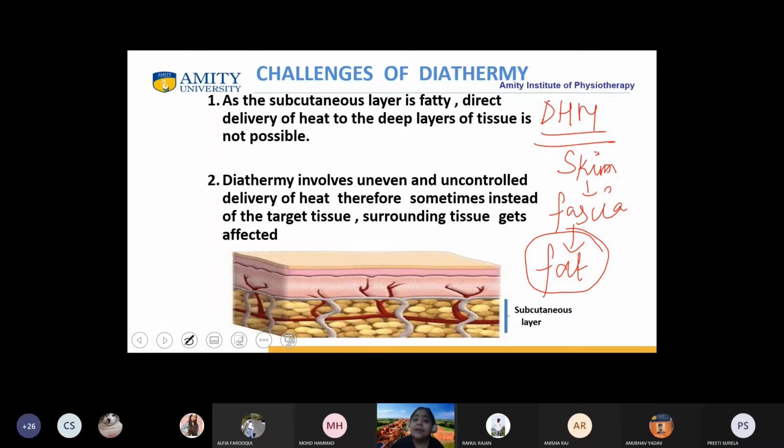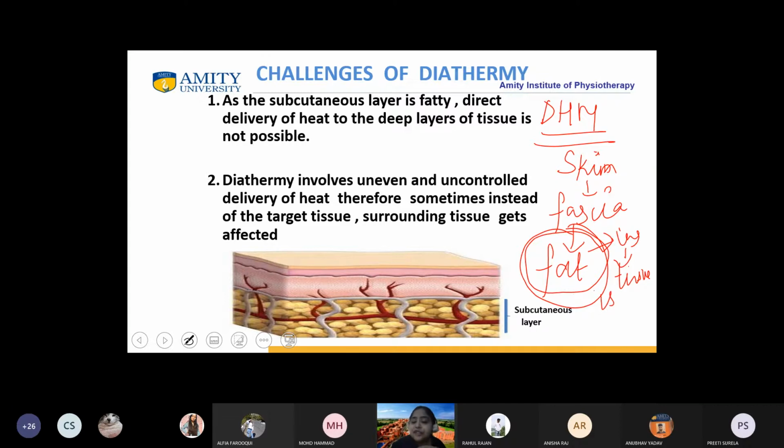Okay. So what is happening when this direct delivery of heat is happening? It will be getting heated in the fat, but fat won't be giving heat to the deeper tissue. Therefore, they say that fat is an insulator. So the tissue is not heated evenly.